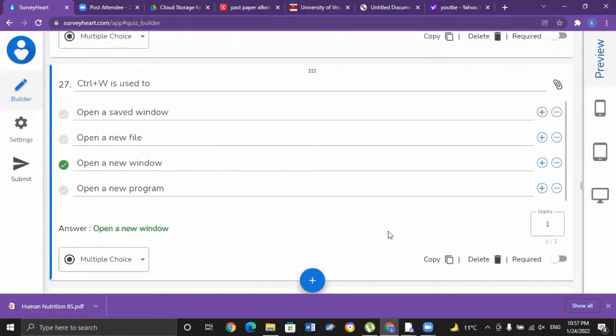Control plus W is used to open a new window, in whichever application you are working in. If you want to open a new window in that application, you can use Control plus W. That is option C for MCQ number 27.